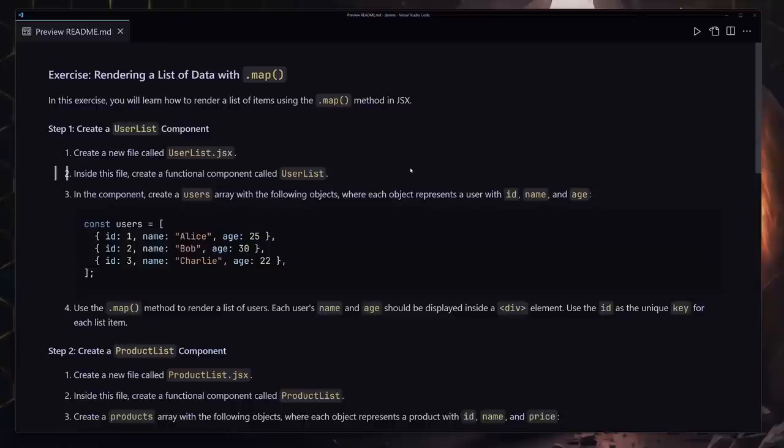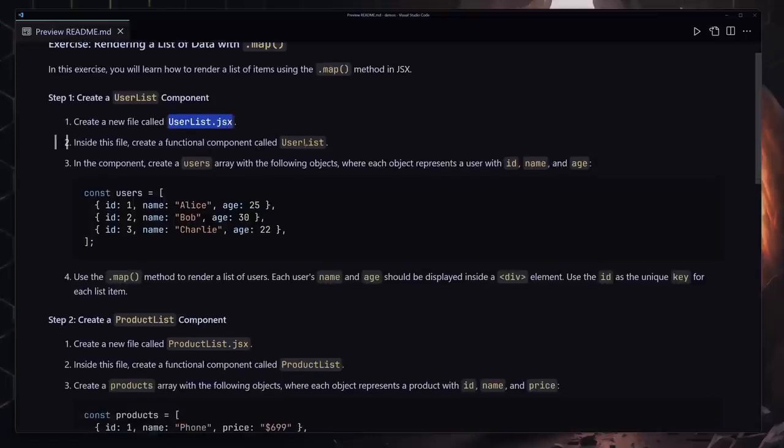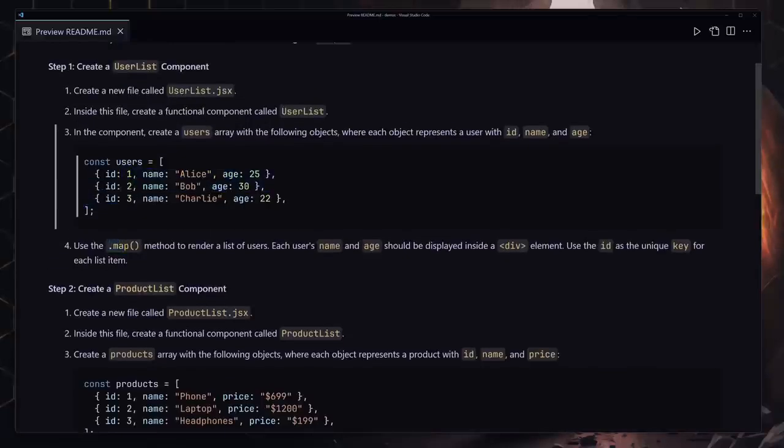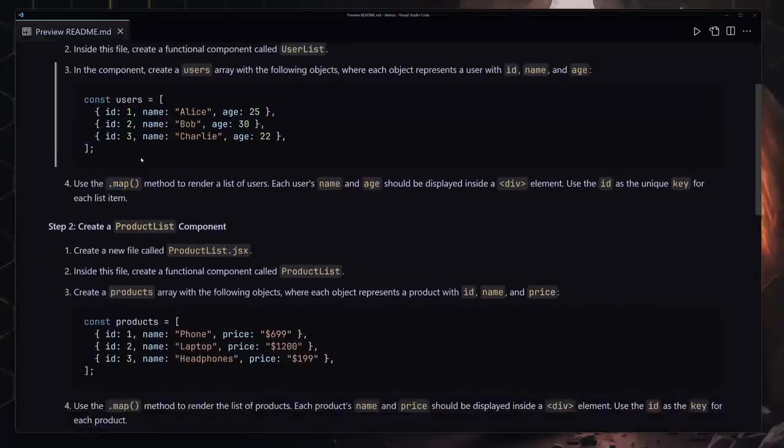Welcome to another challenge. So in this one, you will practice how you can render a list of data. So the first thing that I want you to do is create a UserList.jsx file, and inside there create a UserList component. Create a users array with the following object, like this object right here. Each user will have the ID, name, and also the age. Then use a map method to render each user to the DOM. Okay, so that's going to be the first portion of this challenge.